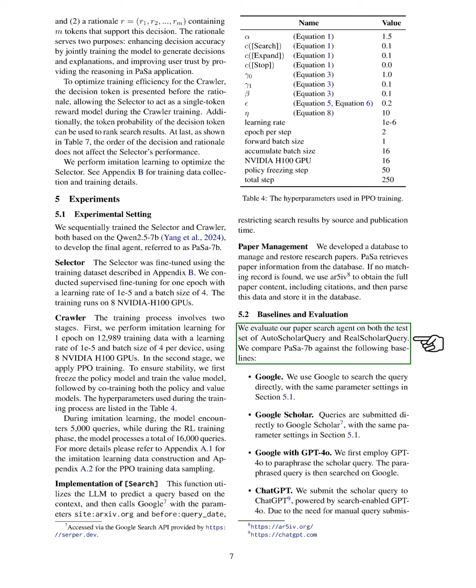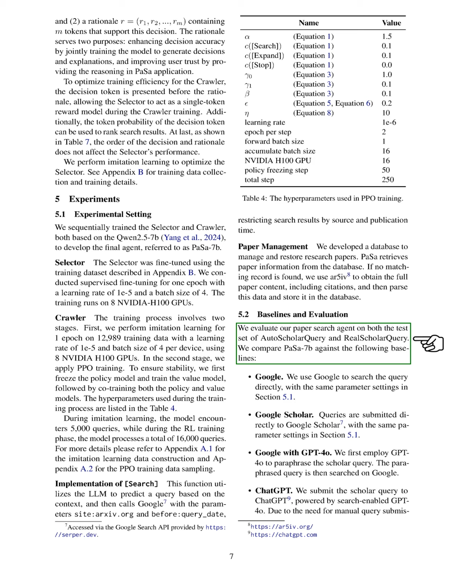We evaluate our paper search agent using two test sets, AutoScholar Query and RealScholar Query. We compare PaSa 7b against several baselines. 1. Google, where we search the query directly with the same settings. 2. Google Scholar, where we submit queries directly to Google Scholar. 3. Google with GPT-4o, where we first paraphrase the query using GPT-4o before searching on Google.